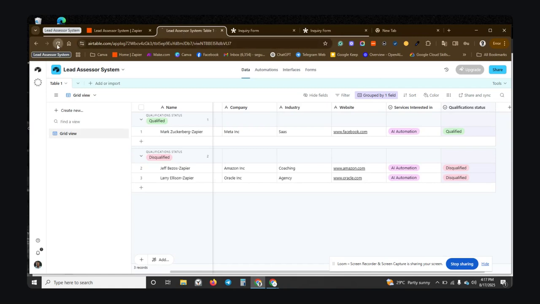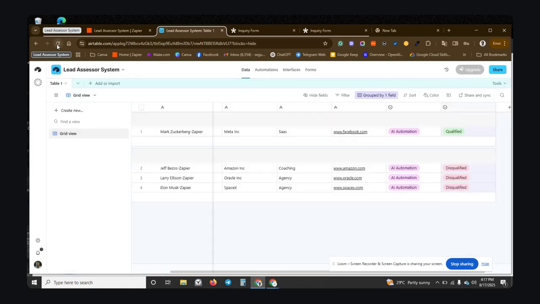It's not loading enough. Let me just load it so that results can come. We are going to see Elon Musk and SpaceX, and it's definitely going to be disqualified because I picked the dates I want to start the project further than 14 days. I just use that as an example, like in our business. I don't want someone that is not starting within 14 days. You can see it's a disqualified person, right?